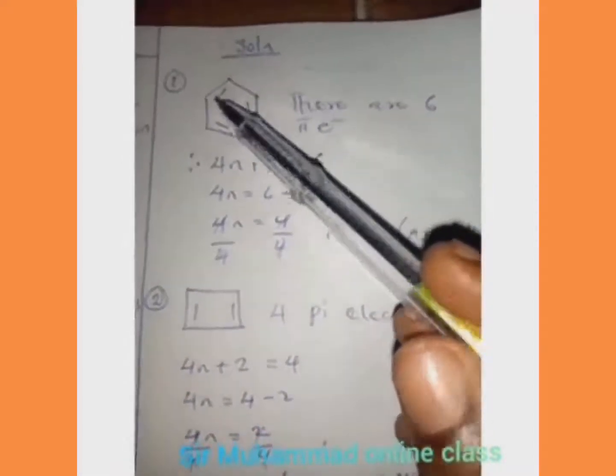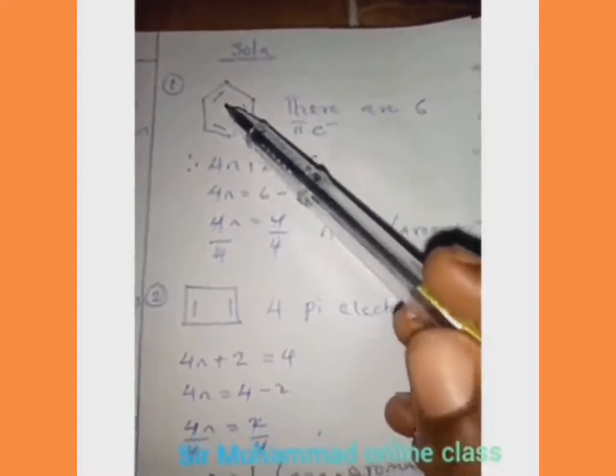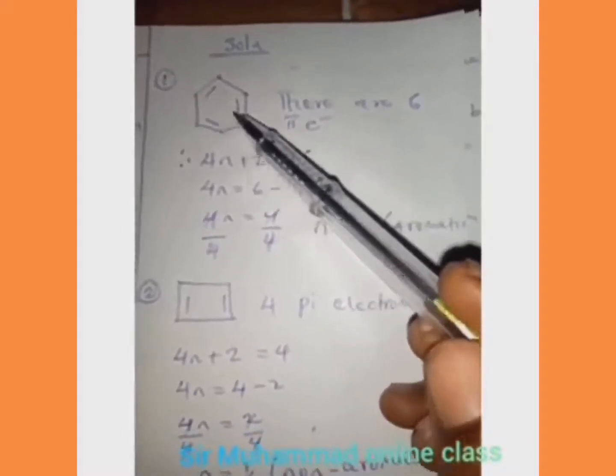So how many do we have here? This one will be 2, 2, 2. Calculate them together: 2, 4, 6. So we have 6 pi electrons. That's why I said there are 6 pi electrons here.